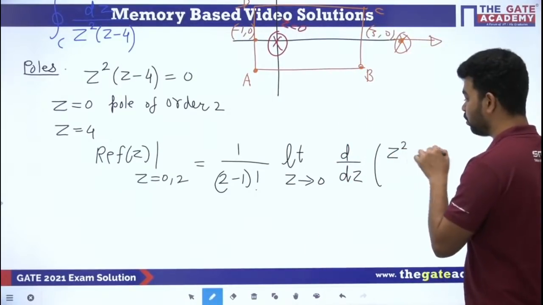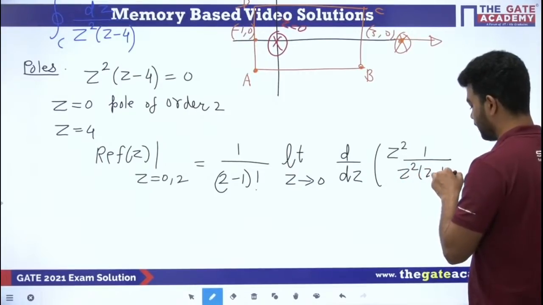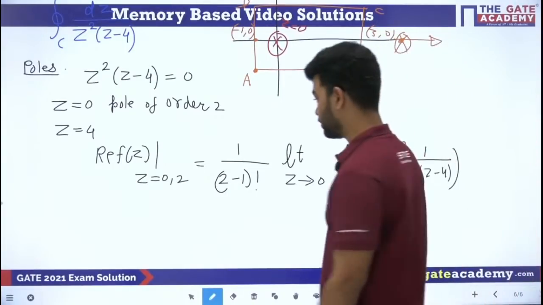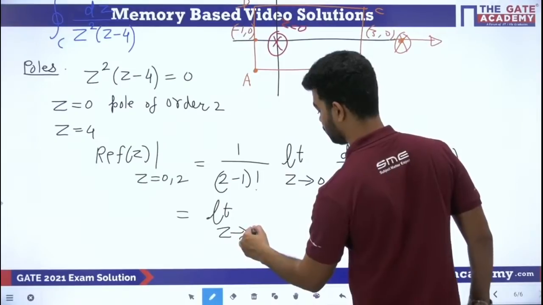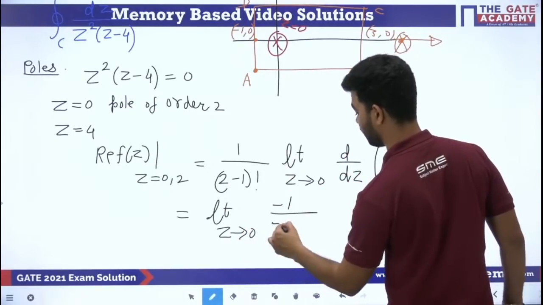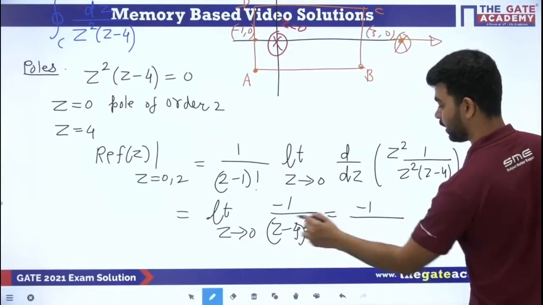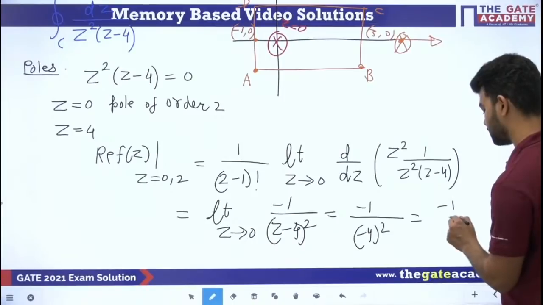Here Z square into f of Z, and f of Z is 1 by Z square into Z minus 4. Now this will be cancelled out and you will differentiate 1 by Z minus 4. So what will you get? Limit Z tending to 0, the differentiation of that is -1 divided by (Z minus 4) whole square. And it is -1 divided by (0 minus 4) whole square. So it is 16, that is -1 by 16.